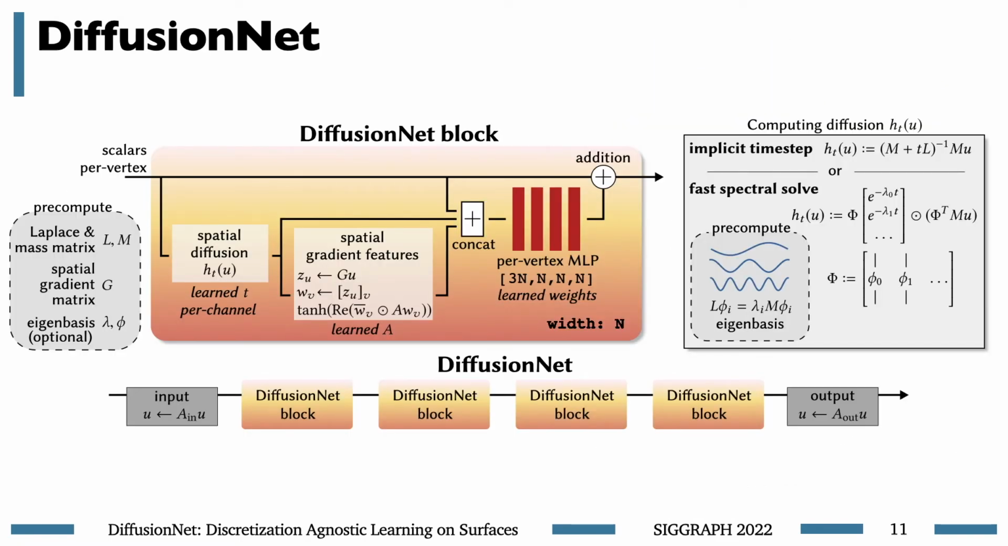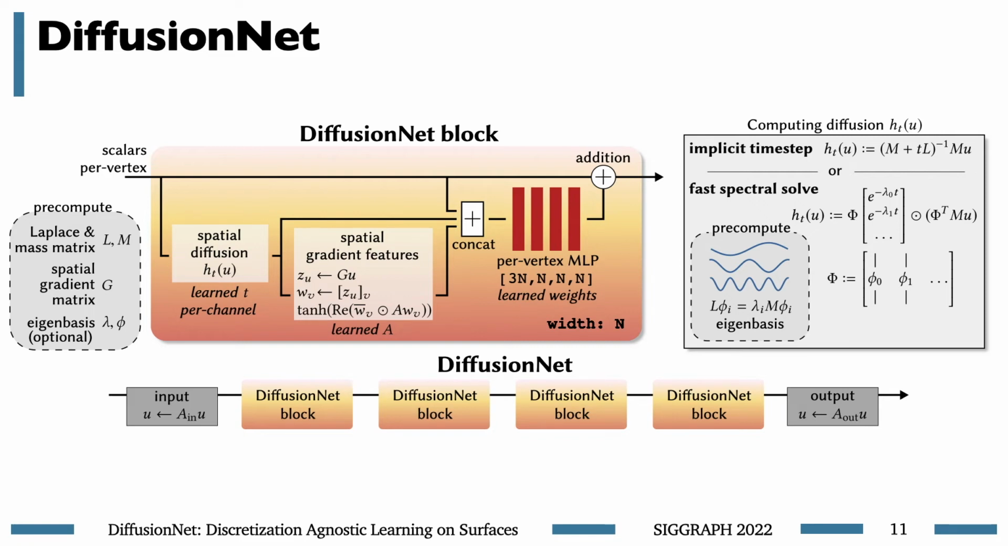Pulling all of this together, here's what our diffusion nets look like. Each diffusion net block takes as input a collection of channels of scalar data defined at each vertex or point in our shape, applies this spatial diffusion operation with learned time per channel, and then constructs these spatial gradient features I was just describing. These are all concatenated together and fed as the input to a multilayer perceptron applied independently at each point. Our full diffusion networks then just consist of many of these diffusion net blocks applied in sequence.